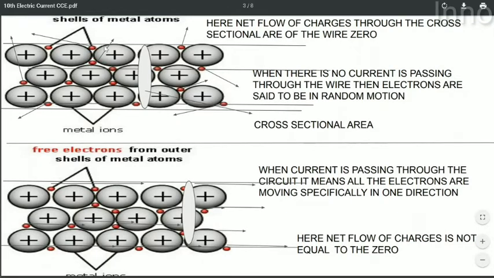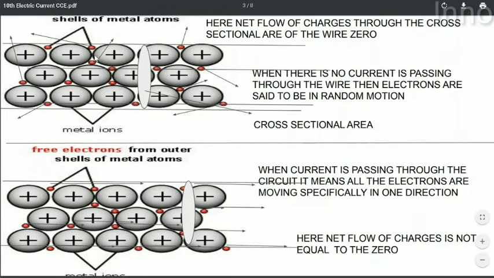Okay, so here no current is passing in this conductor, and here current is passing through the conductor. So by the diagrams itself you can understand that the electrons which are present in the conductor, when no current is passing through it, are said to be in random directions.